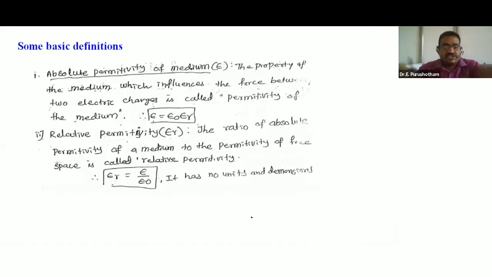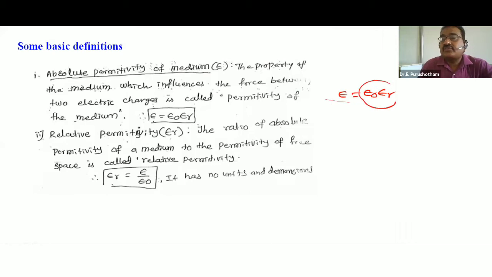Some basic definitions in electrodynamics. Absolute permittivity is represented by epsilon. You know epsilon is equal to epsilon naught into epsilon r.